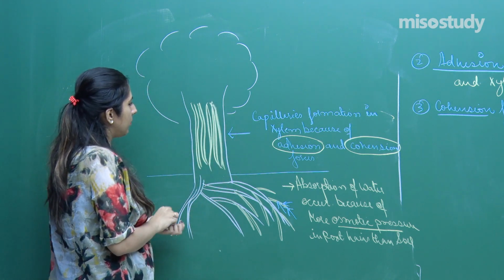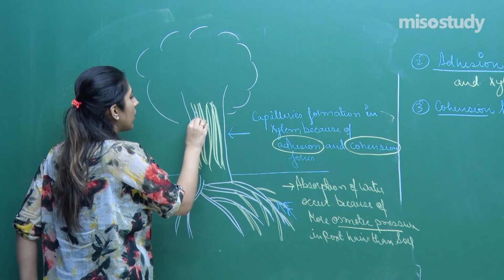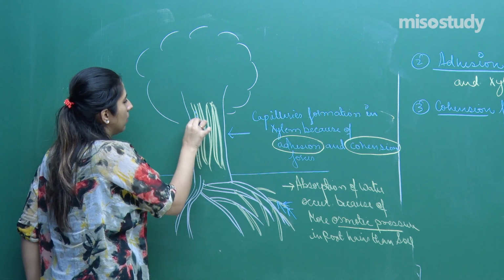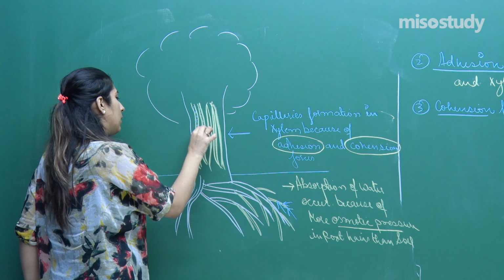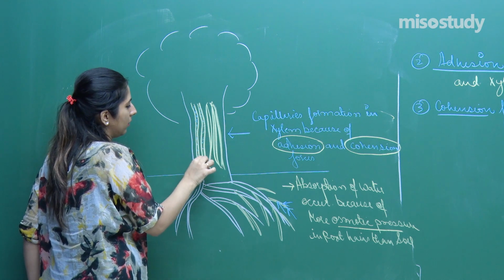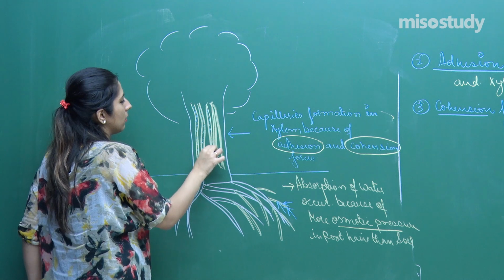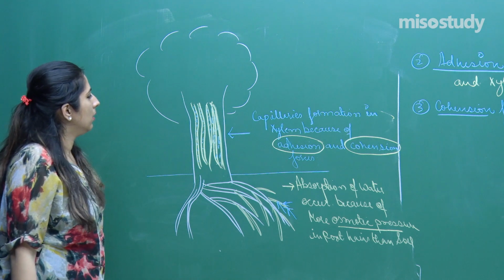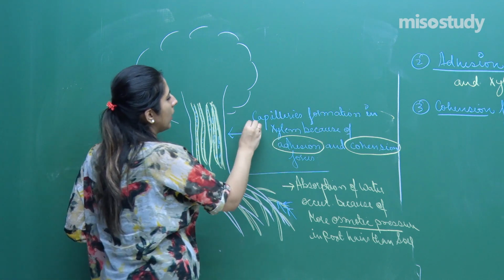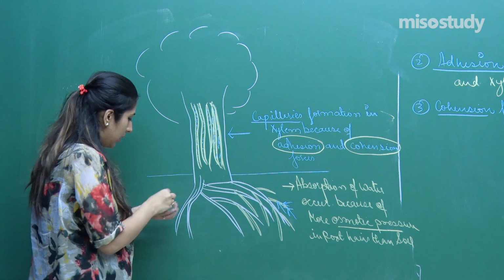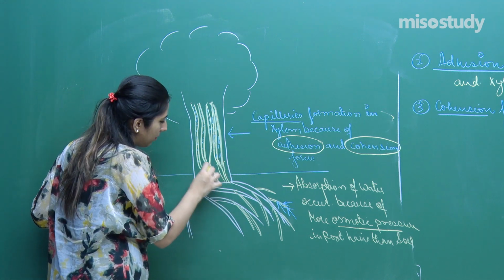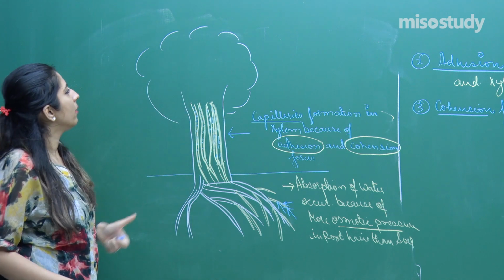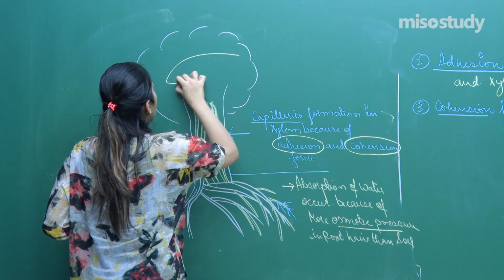Multiple capillaries in the xylem tissues will have a continuous flow of water from the root hairs to the tip of the plant. Right, so continuous capillaries. I have not drawn them continuous here, but you can imagine that there are continuous capillaries like that. Now, as we go up, we have leaves over here.